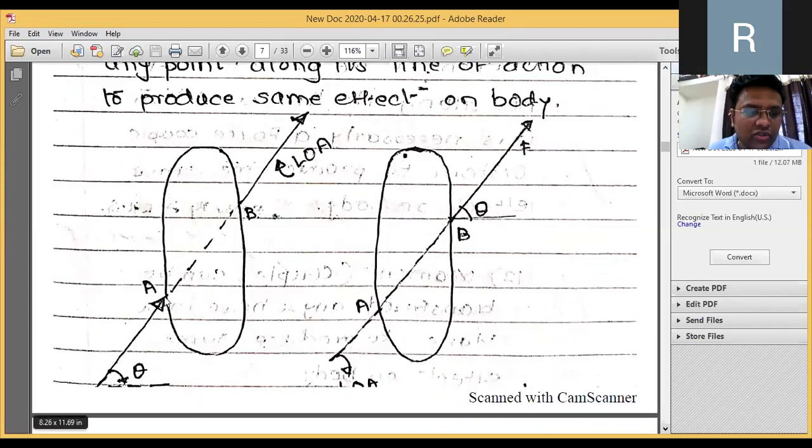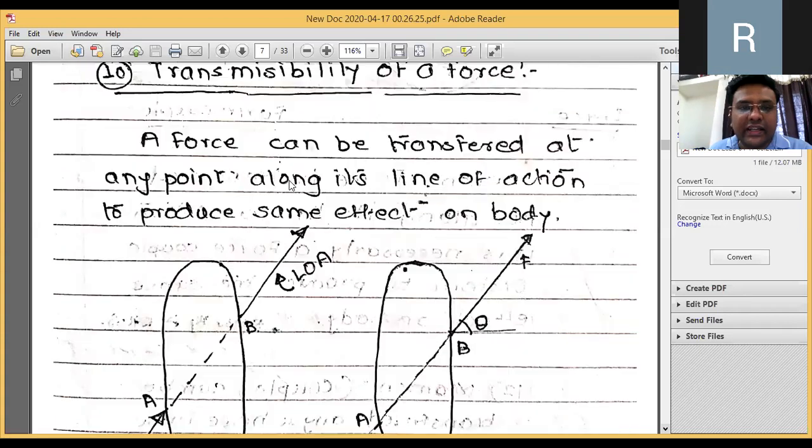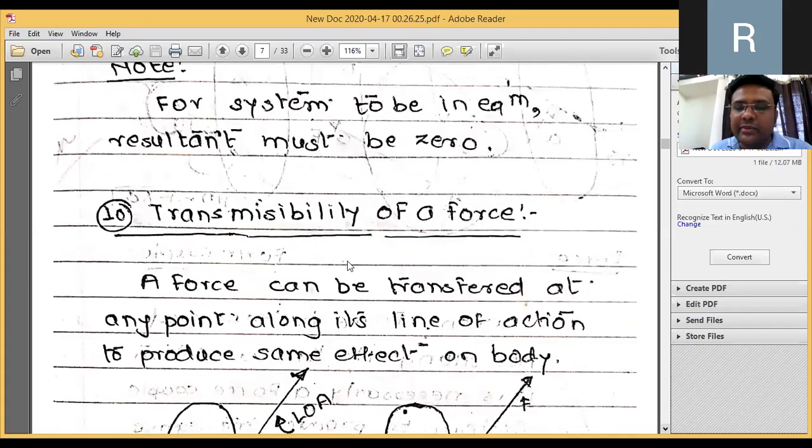When I apply this force at this point, I can transfer this force anywhere on its line of action. Keeping the line of action the same, means if I calculate this theta at point B with respect to horizontal it should be the same, then we can transfer it anywhere in its line of action. That is called the transmissibility of the force principle.